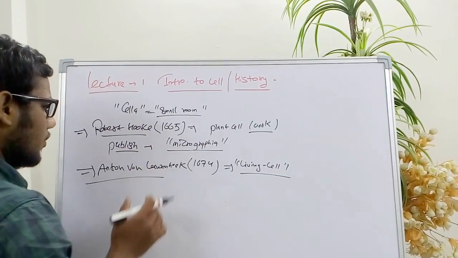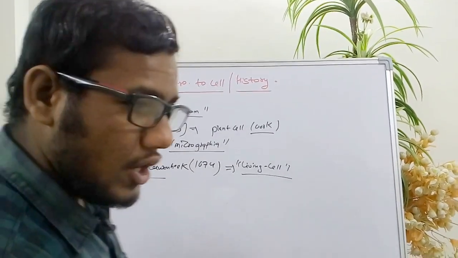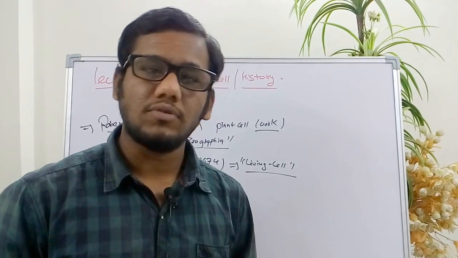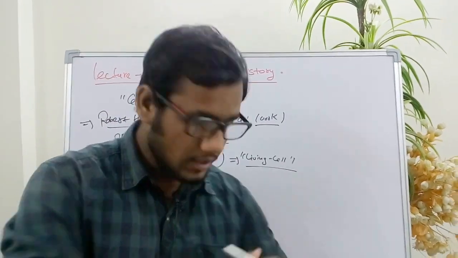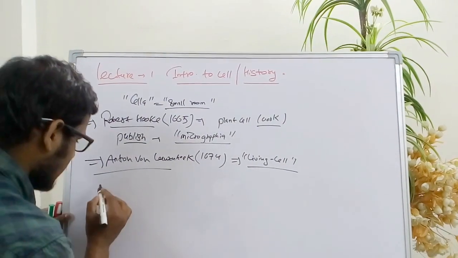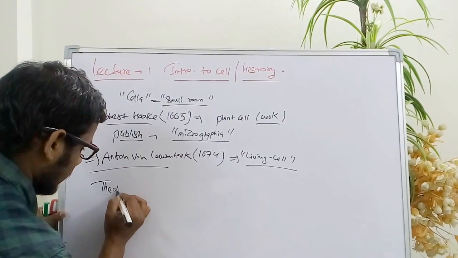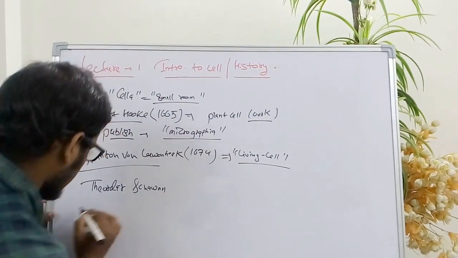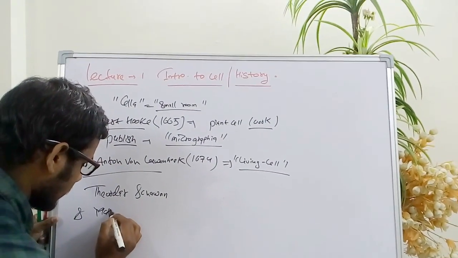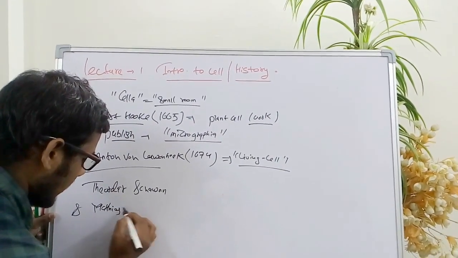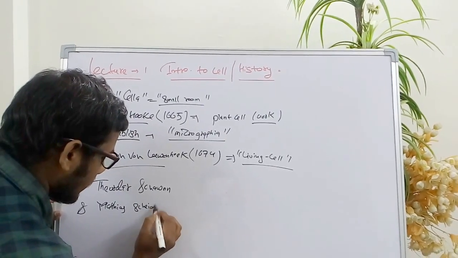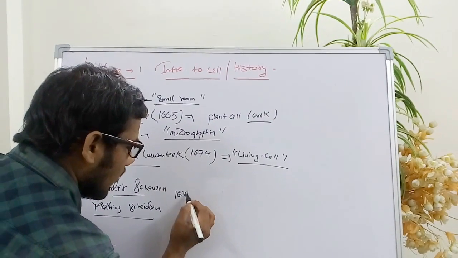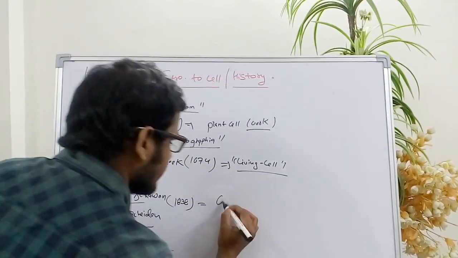So after Anton van Leeuwenhoek and Robert Hooke, eventually Matthias Schleiden and Theodor Schwann formulated cell theory. The scientists Theodor Schwann and Matthias Schleiden in 1838 formulated cell theory.